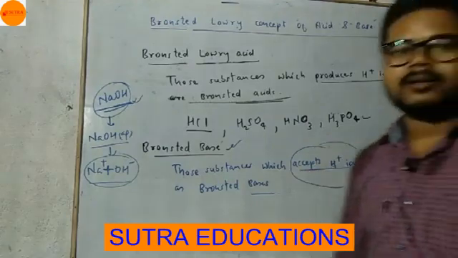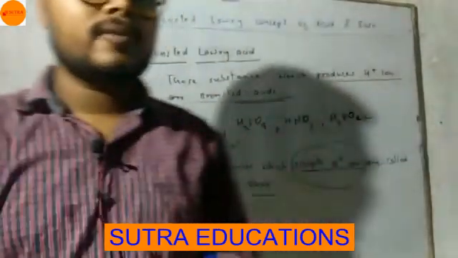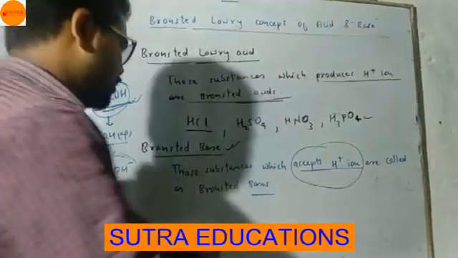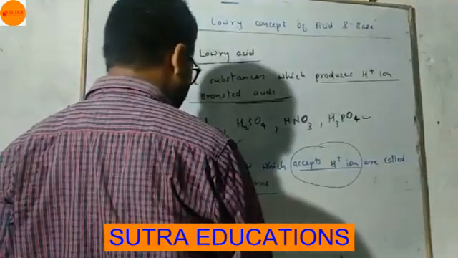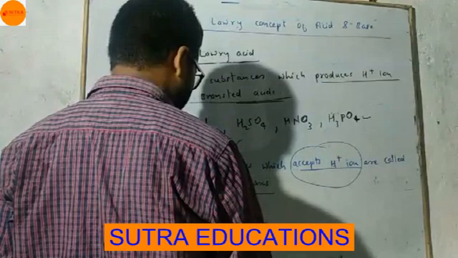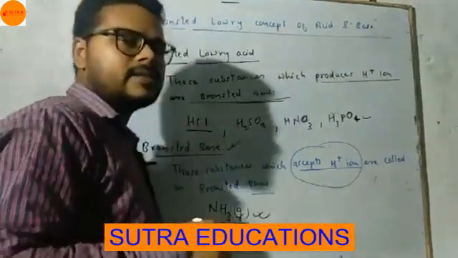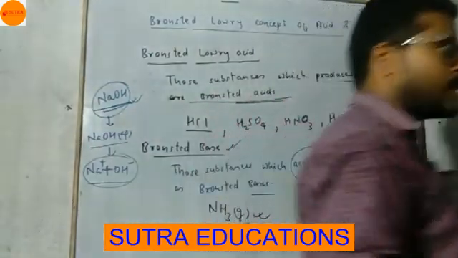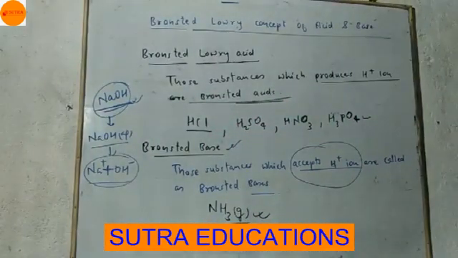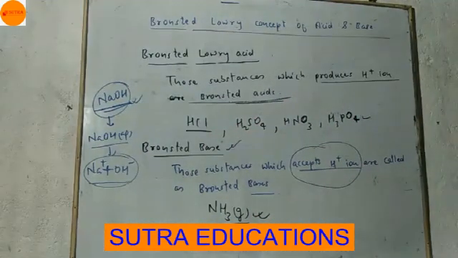Now I am giving you one example. The example is ammonia. Ammonia is a Bronsted base. How is ammonia a Bronsted base? Okay, let's understand.